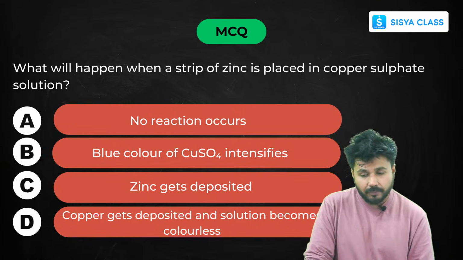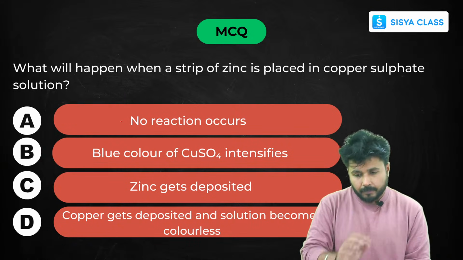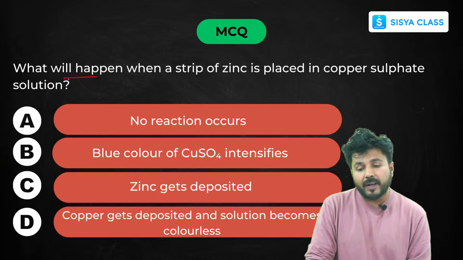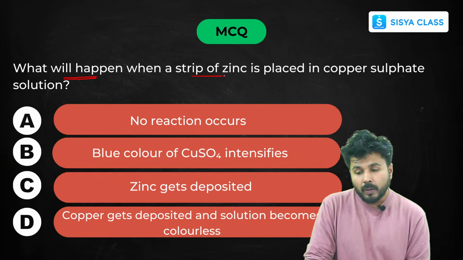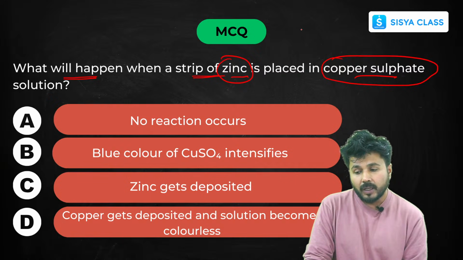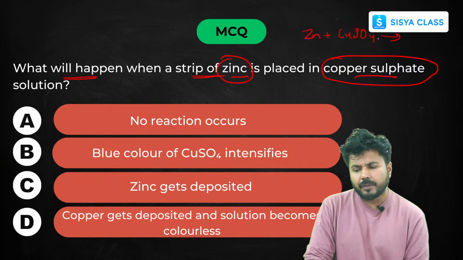Next question. All of you be active. I'm expecting correct answers from all of you. Now the next one is, what will happen if you place a strip of zinc in copper sulfate? The keywords here are zinc and copper sulfate, so just circle down the keywords first. Now just remember the reactivity series. Does zinc lie above copper? Yes, it does. Then it will form zinc sulfate.